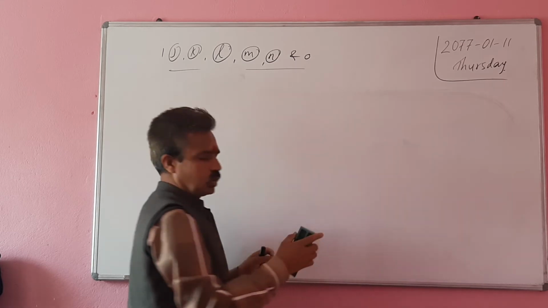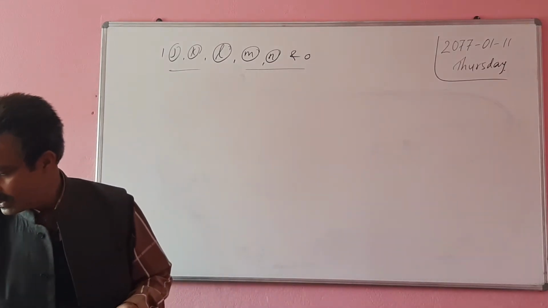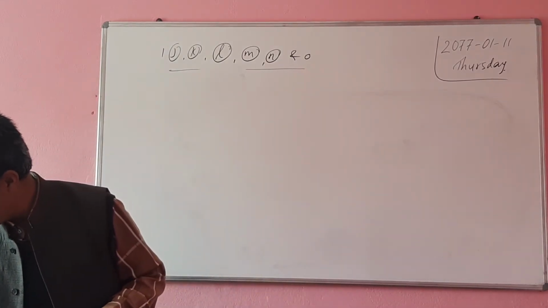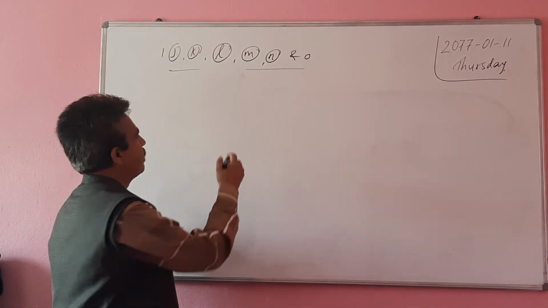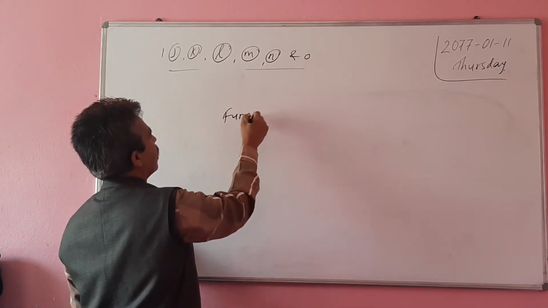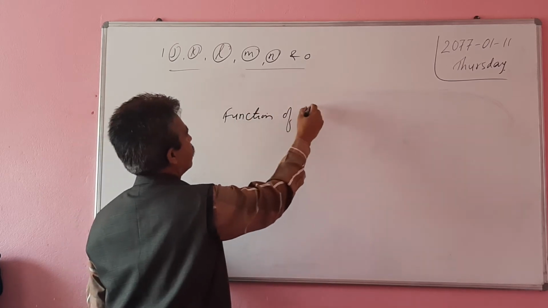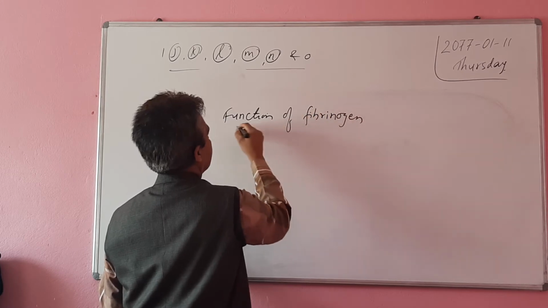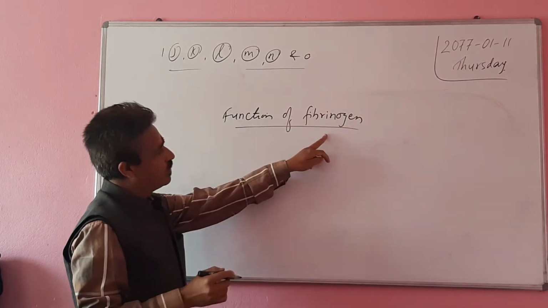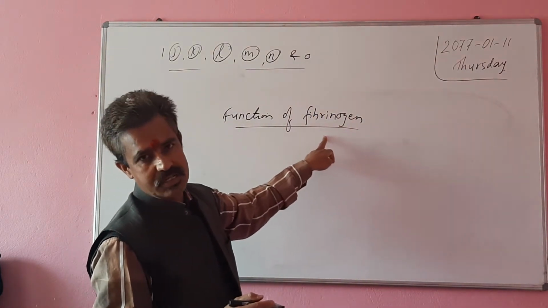We are discussing 1 mark questions. Next question is: write the function of fibrinogen. Actually, fibrinogen is a kind of plasma protein.